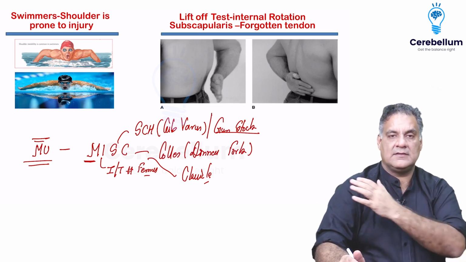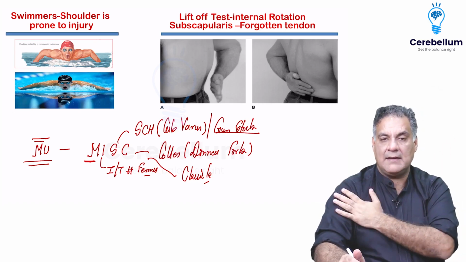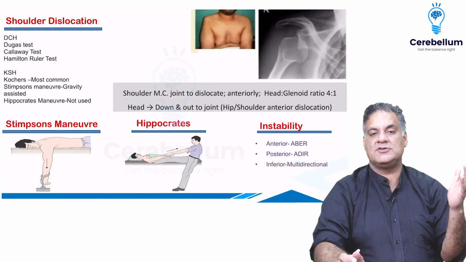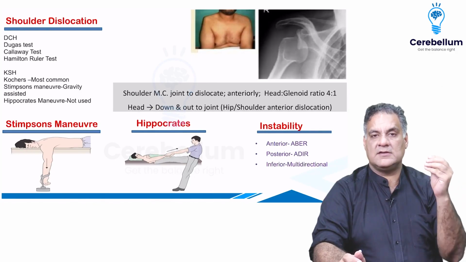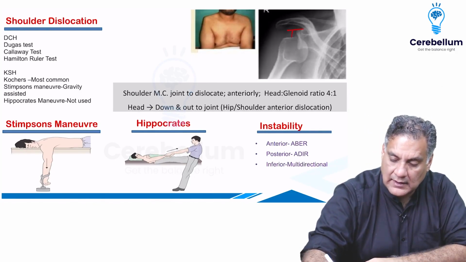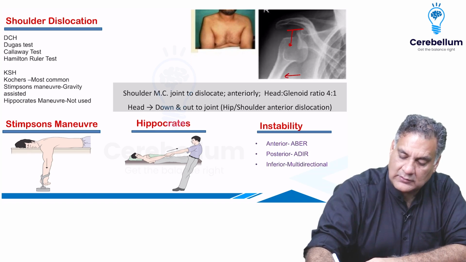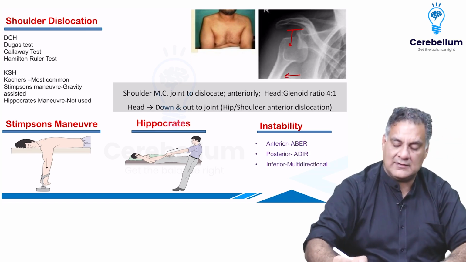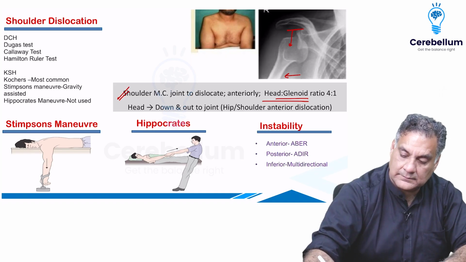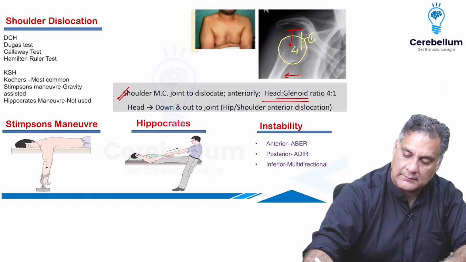Now, swimmers: the shoulder is the most common joint to get damaged, and subscapularis, the forgotten tendon, the lift-off test is being shown here. The shoulder dislocation is the most common dislocation. Remember, the head is down and the arm is out. So it's called down and out. Why is it the most common? Because 4:1 is the ratio of the head to the glenoid. So this is 4 times to 1 time. All right.